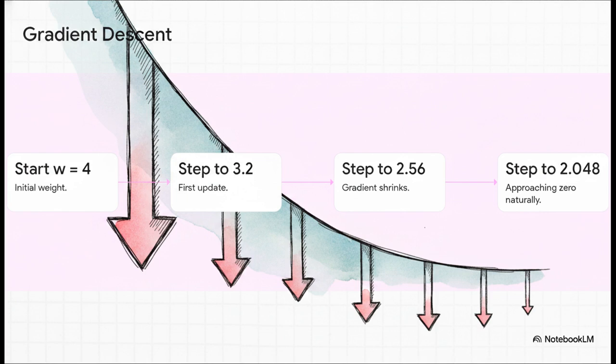We recalculate and take another step. Now it's 2.56. Another step, and it drops to 2.048. Notice what's happening here. As the slope flattens out near the bottom of the valley, the gradient shrinks and our steps naturally slow down so we don't accidentally overshoot our target.